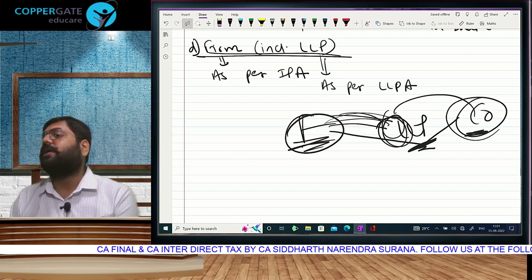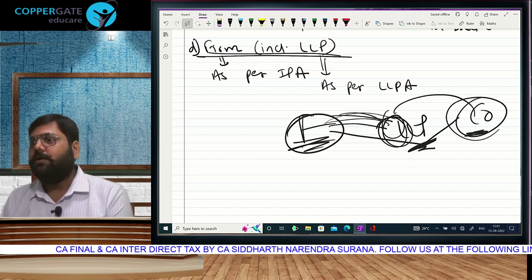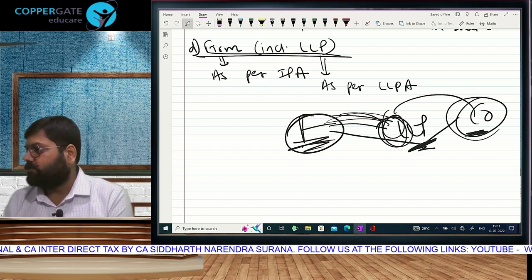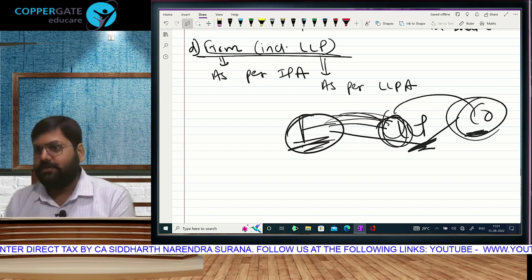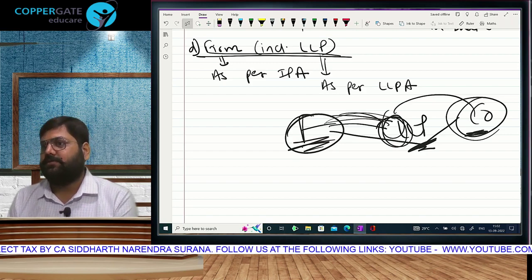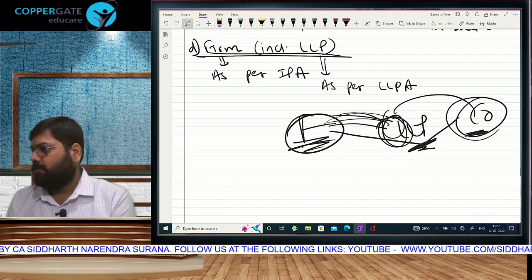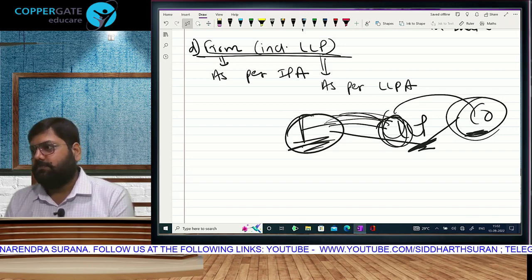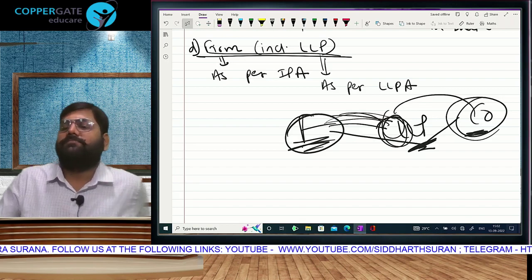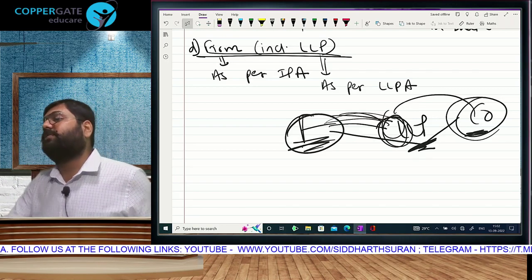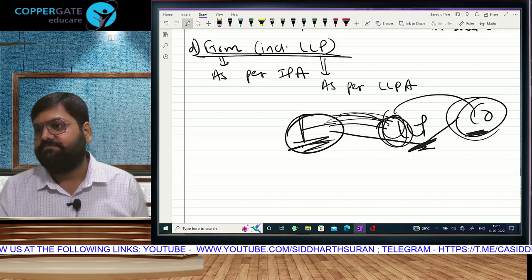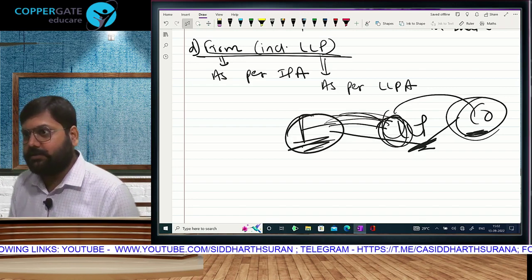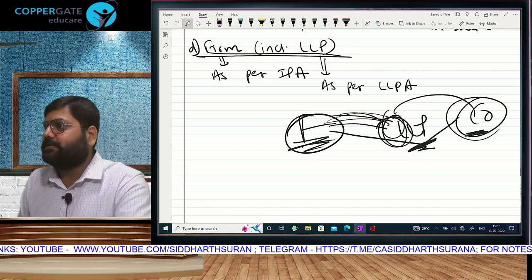Why do I say firm will pay tax? Because firm falls in the definition of person. And the same applies to LLP also. Like companies, firms also have a flat 30% tax. No basic exemption, no slabs. That means on 1 lakh income, 30,000 tax. On 100 rupees income, 30 rupees tax, and on 10 rupees income, 3 rupees tax. That means, can I say companies and firms have a flat tax, while individual and HUF have slab rates?